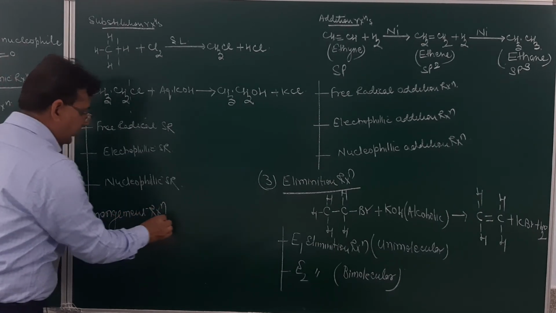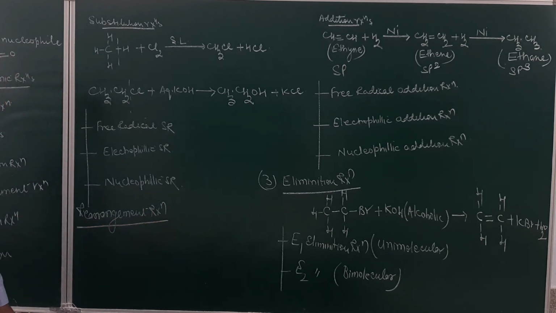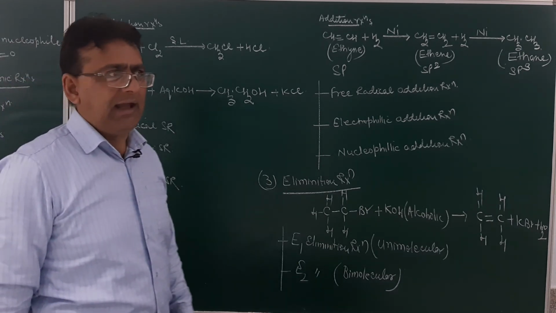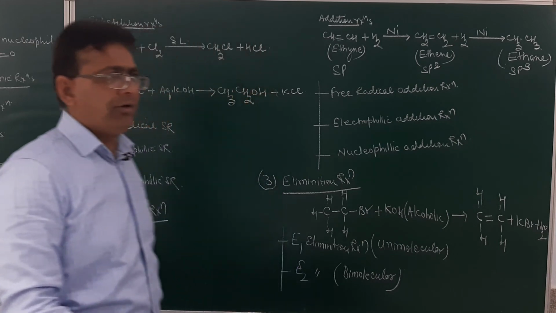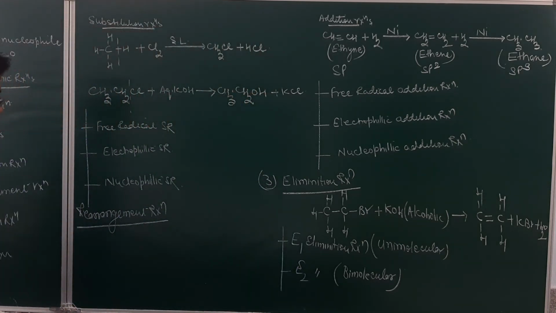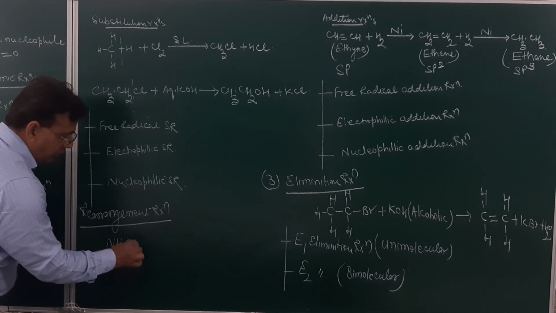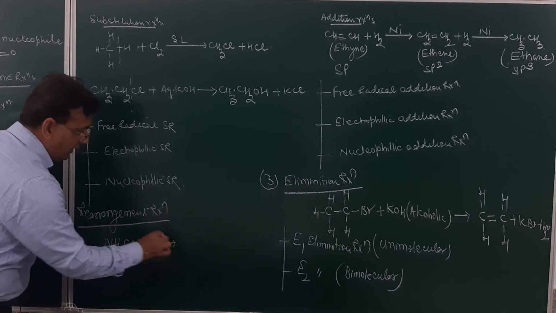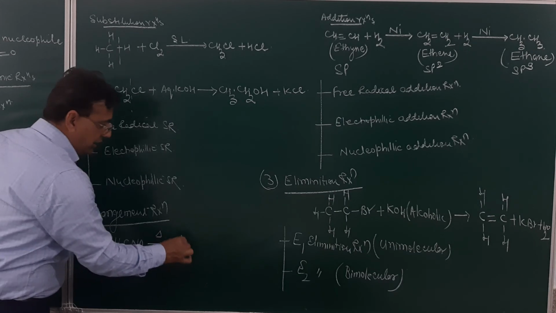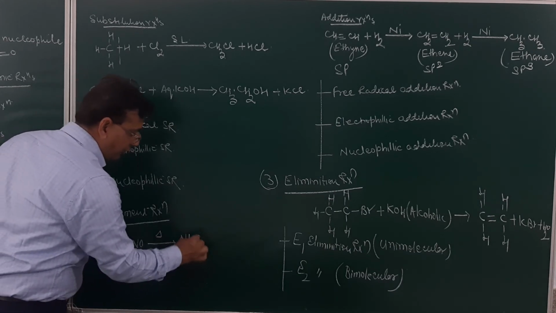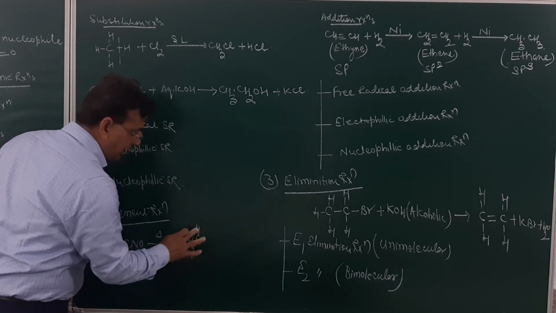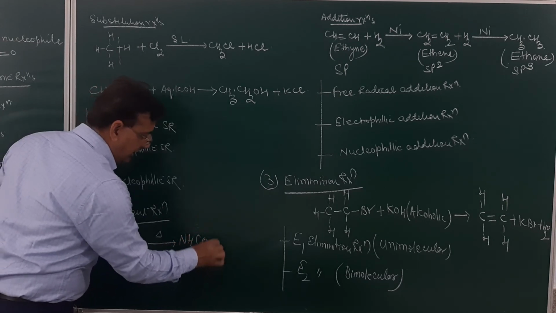What are rearrangement reactions? Those reactions in which an atom or group, when heated, rearranges to form a new product. As for example, ammonium cyanate, when heated, results in the formation of the urea molecule, NH2CONH2.